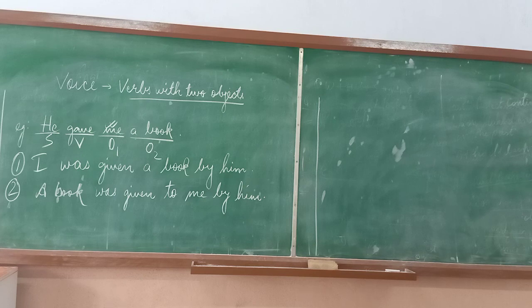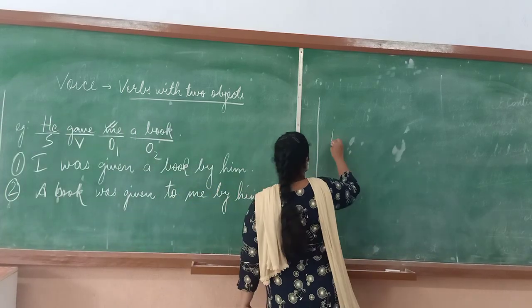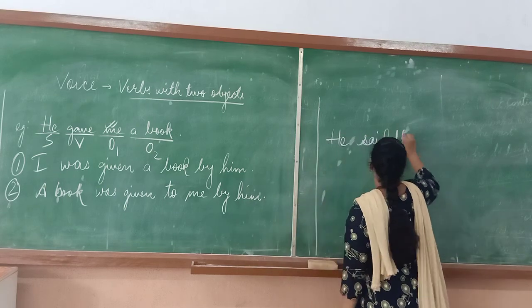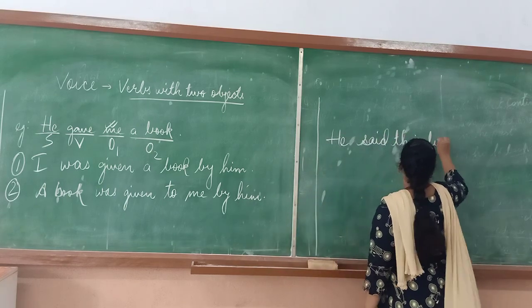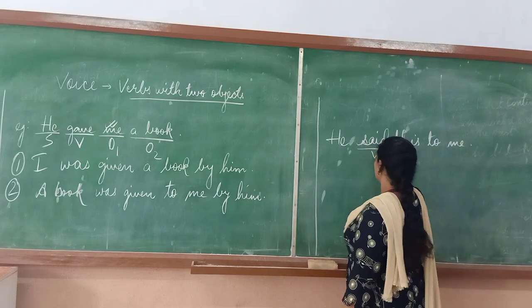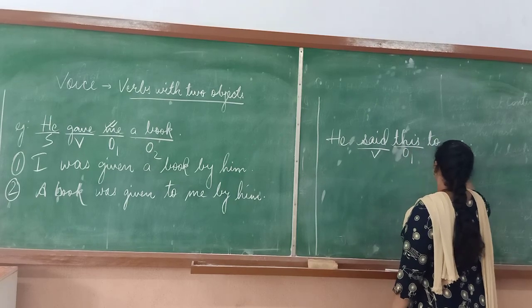I will show you a few more examples. Like, he said this to me. Verb is said. This is the object 1 and me is the object 2.